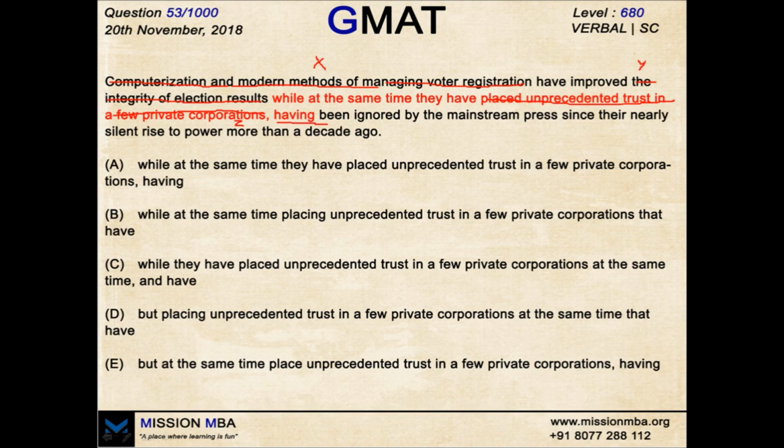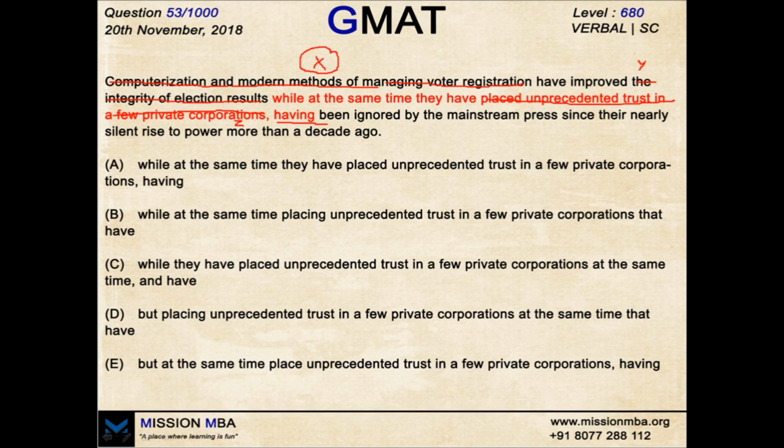If I say X have improved Y, while at the same time they have placed Z, having been ignored, that means this having been ignored is modifying this X. Comma plus verb-ing modifier means the subject is going to be the same for the modified as well as the modifier clause. But it was not the X which was ignored by the mainstream press. It was Z. That means they have placed unprecedented trust in a few corporate companies, which was ignored.